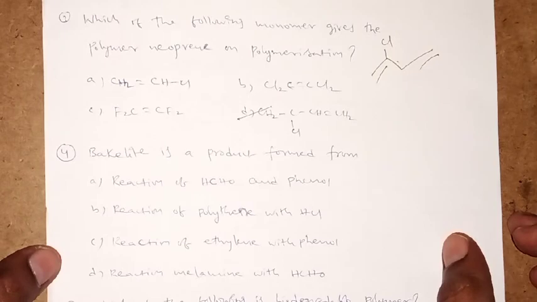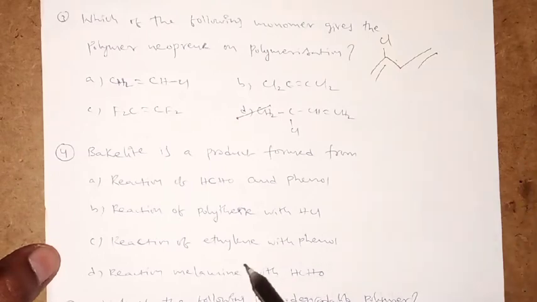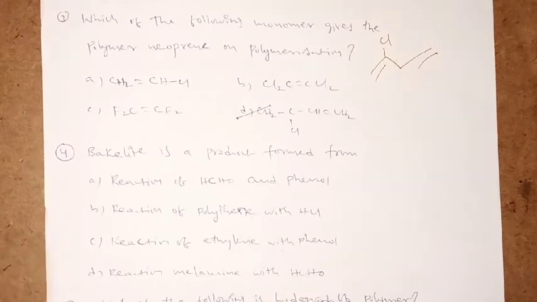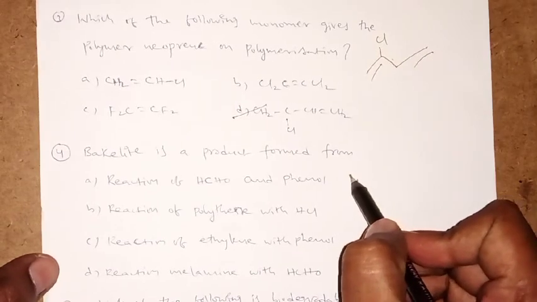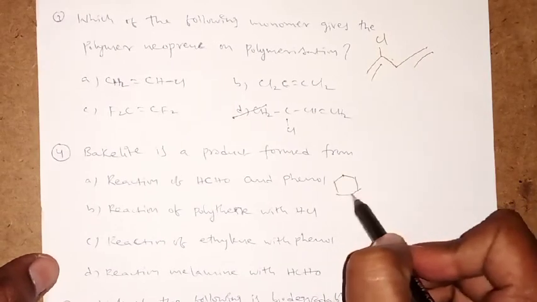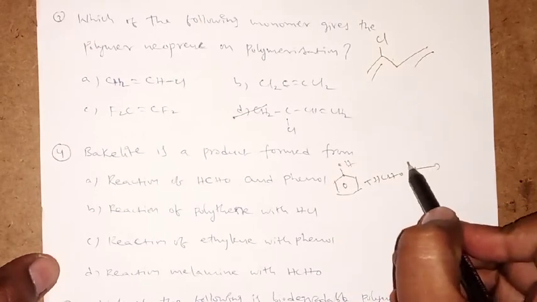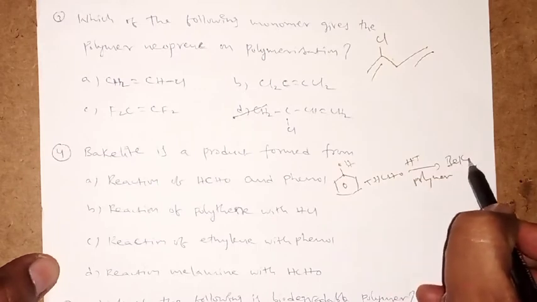Bakelite is a product formed from which? For bakelite, what are the contents required here? Generally one phenol and one formaldehyde are required. It is the reaction of formaldehyde and phenol. You can understand easily by the structure. If you take phenol plus HCHO, in the presence of H plus, they polymerize and form bakelite.